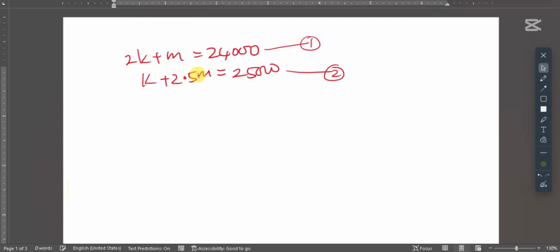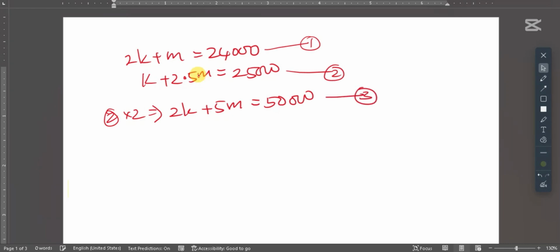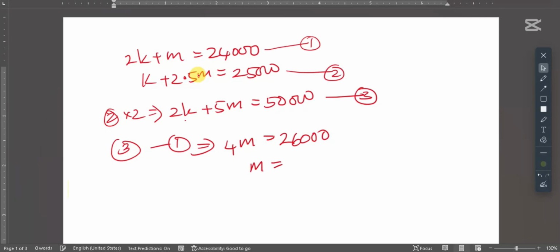The second one I am going to multiply by 2, why? Then I can get 2K. So 2K plus 5M is 50,000. Let me call it the third one. Now from the third one, subtract the first one. 2K, 2K nullifies. 5M minus M is 4M. 50,000 minus 24,000 is 26,000. If you divide by 4, M is going to be 6,500.